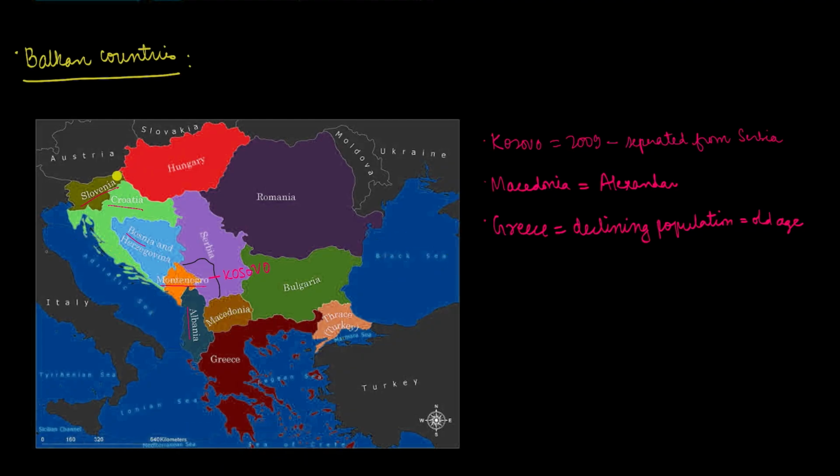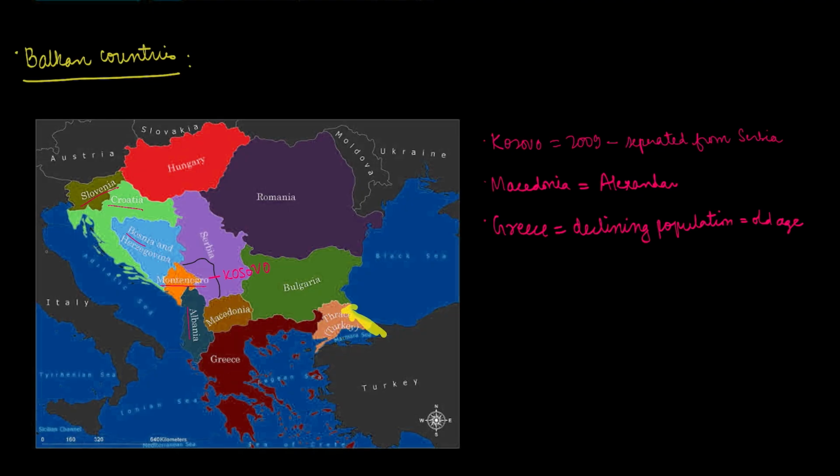The countries in the Balkan Peninsula are Slovenia, Croatia, Bosnia, Montenegro, Albania, Greece, a part of Turkey, the eastern European part of Turkey, the Western Europe, I guess.